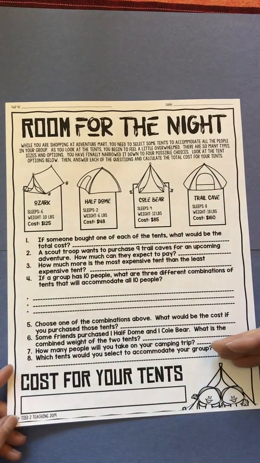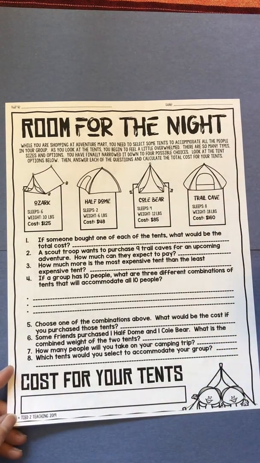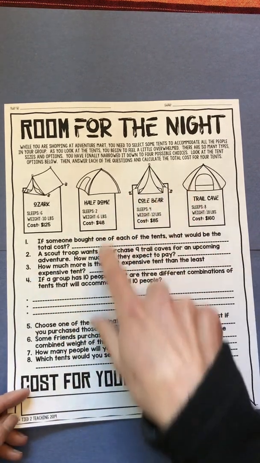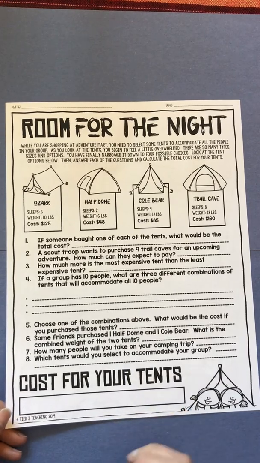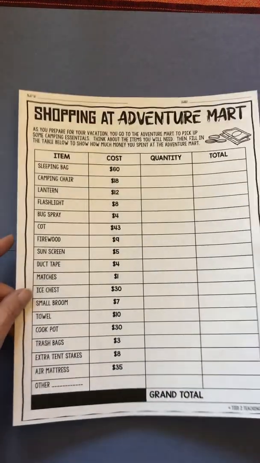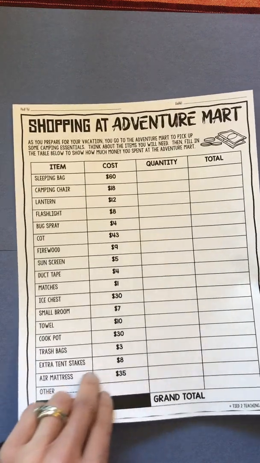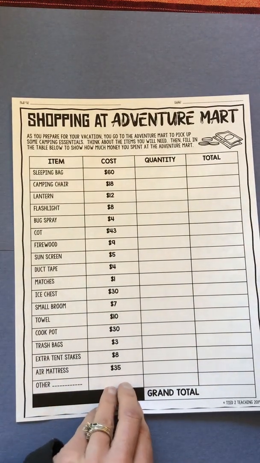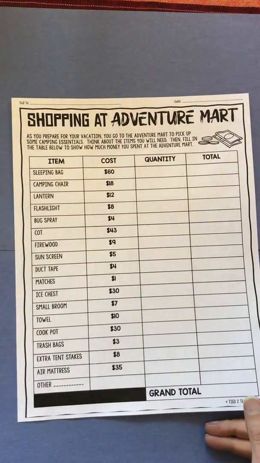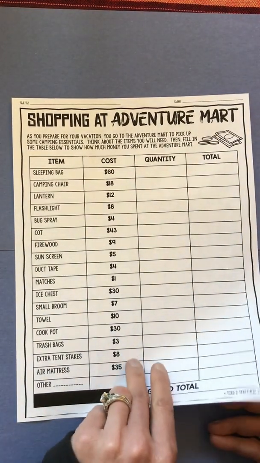So you're shopping at Adventure Mart and you need to select some tents to accommodate all the people in your group. So of course you need to know how many people are in your group, and then you just kind of go through and answer these questions and weigh your options and decide what you would need to get. And then you need to go shopping, and it has a list of things that you might need. You have to decide how many you need and what is your grand total. So what you're doing too is you're figuring out how much this camping trip is going to cost you and your family.